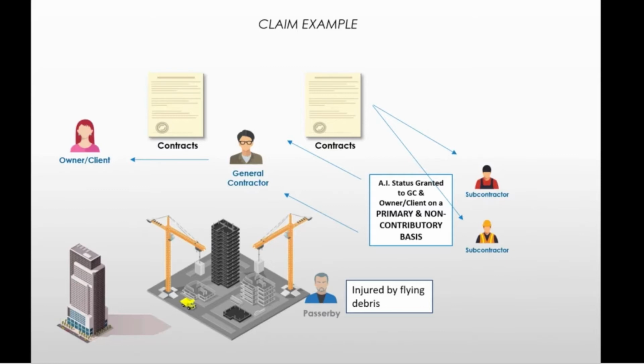When the owner receives the claim, they tender it to the general contractor, who then tenders the claim to the subcontractor. The subcontractor's insurance, which names the owner and the general contractor as additional insureds on a primary and non-contributory basis, responds to the claim on behalf of all the parties. The subcontractor's insurance responds first and without seeking contribution from the insurance policies of the owner and the general contractor.